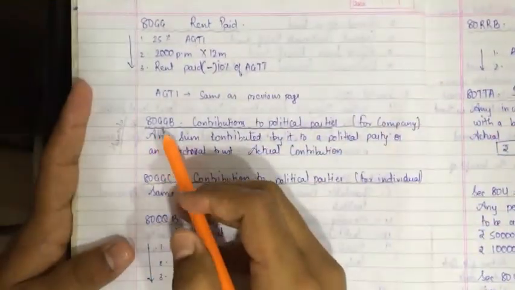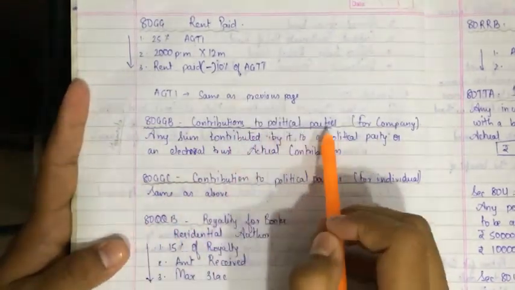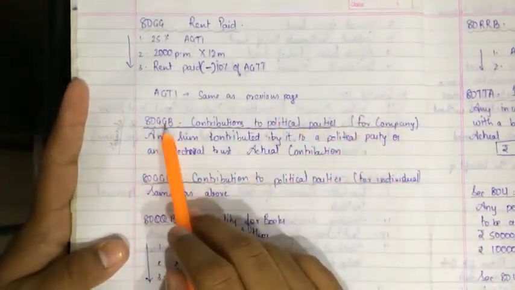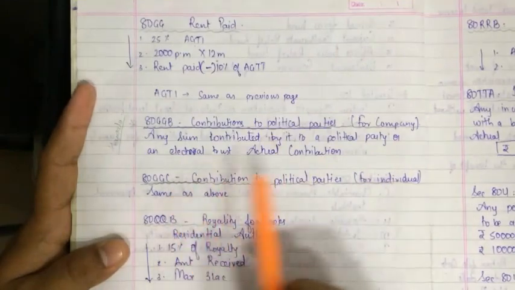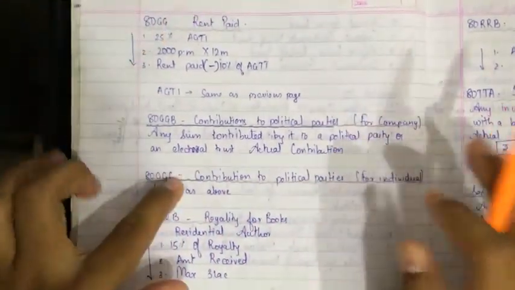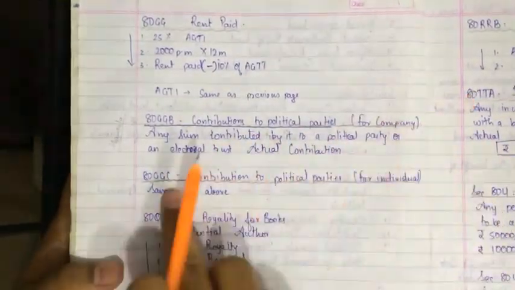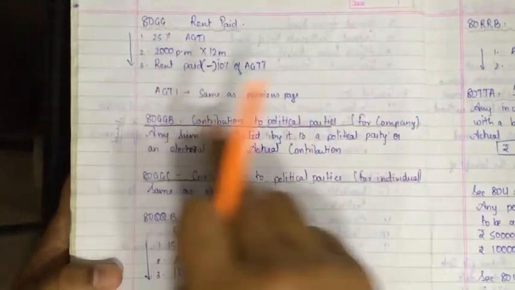Now let's move to 80GGB and 80GGC. Contribution to political party. 80GGB is for company and 80GGC is for individual. So how to remember this? The C is for individual and the B is for company, because C for company, but for C it is individual and B is company.